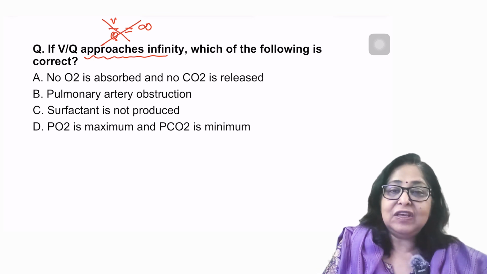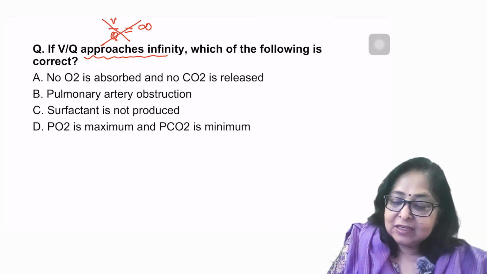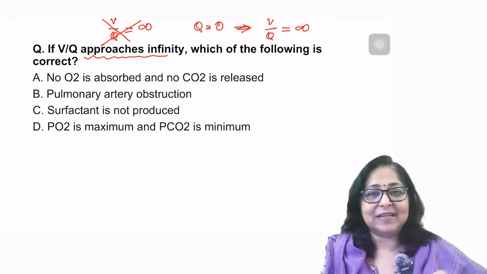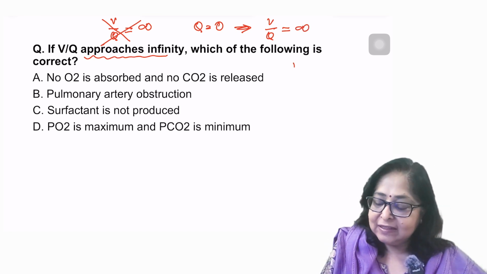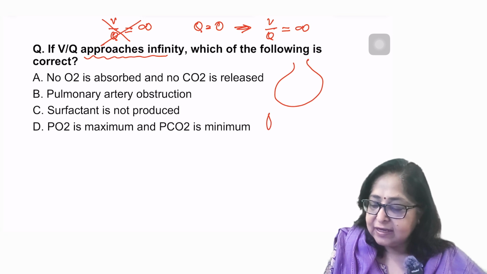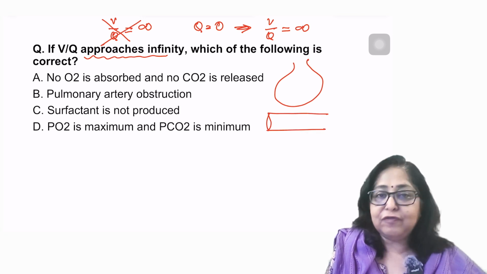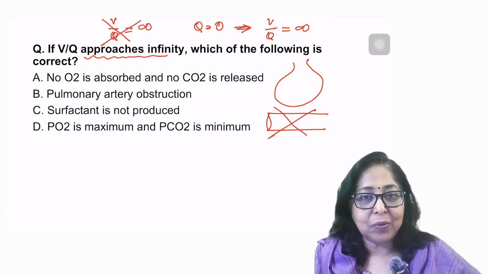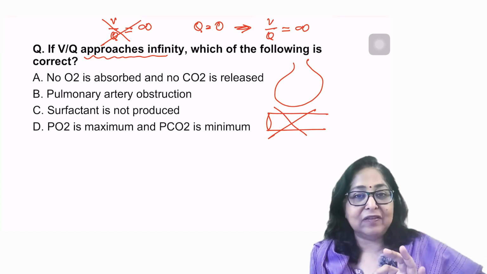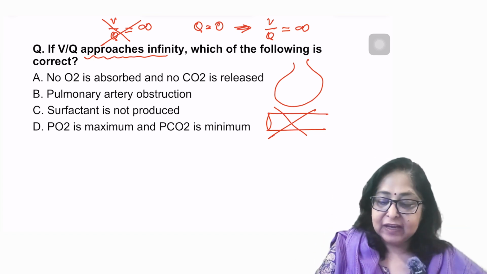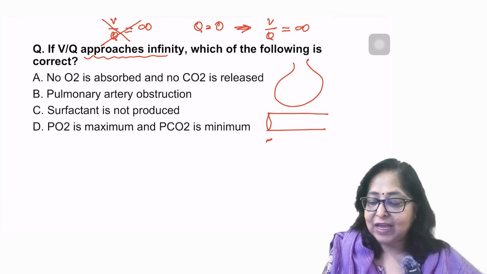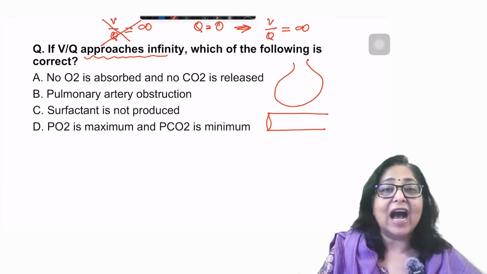Now, when do you get a VQ ratio equal to infinity? This is going to be seen when the perfusion is 0. Then the VQ ratio is equal to infinity. That means if you look at this diagram here, this is the alveolus, here is the pulmonary capillary. If blood flow through the pulmonary capillary is completely obstructed, there is zero blood flow, then the VQ ratio will be equal to infinity. Now, when it says approaching infinity, that basically means that now the VQ ratio is very, very high.